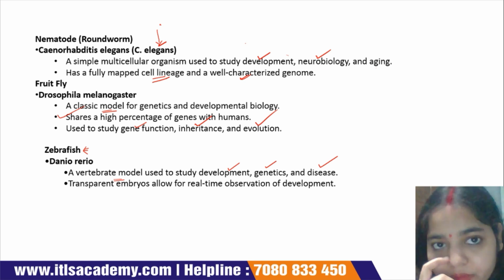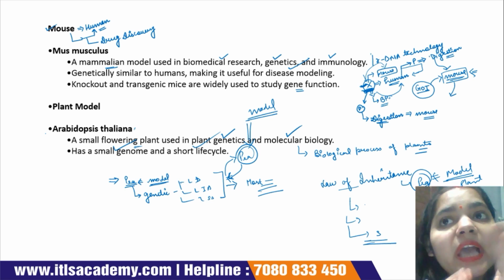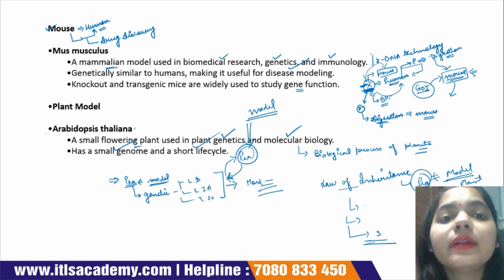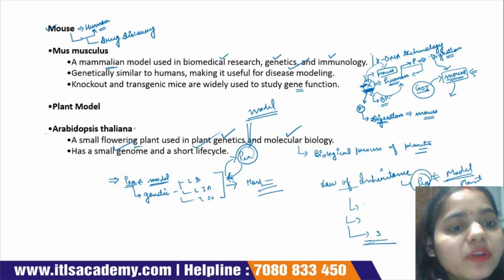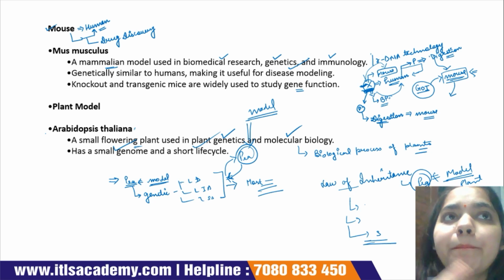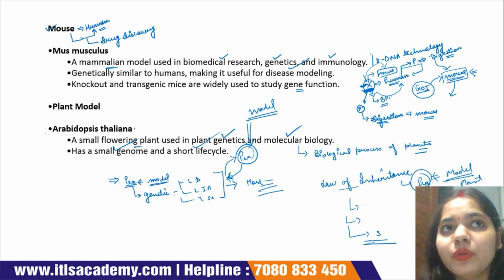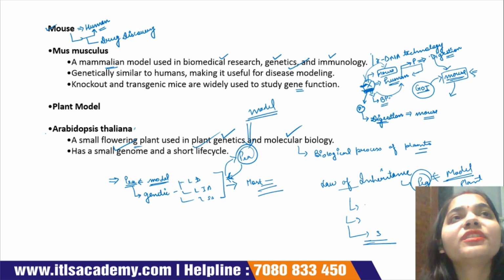Next is the mouse. Mouse is a model organism of mammals. The mouse plays a most important role in drug discovery. Next is Arabidopsis thaliana. Arabidopsis thaliana is a model organism of plants. Next is Pisum sativum. Mendel used the pea plant during his experiment to understand the inheritance pattern in plants.